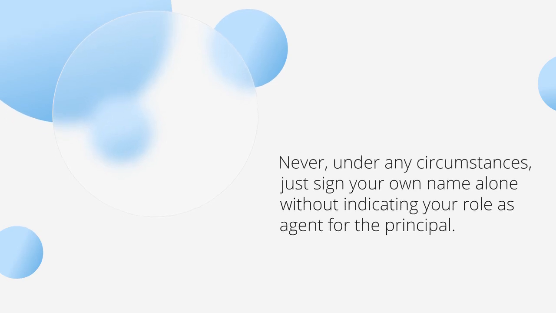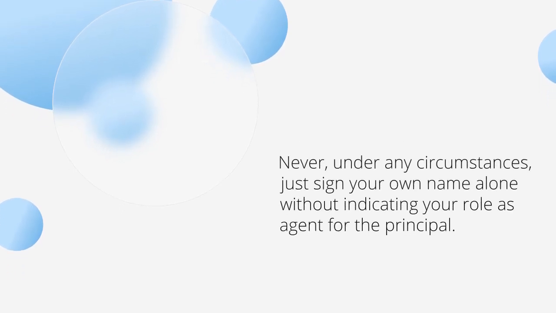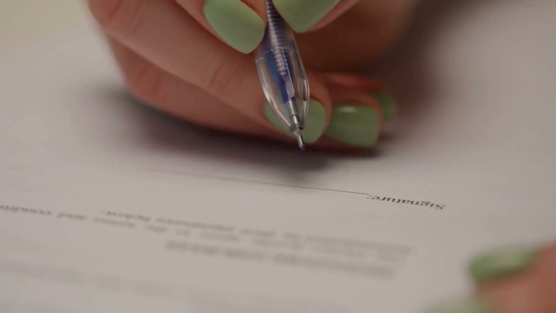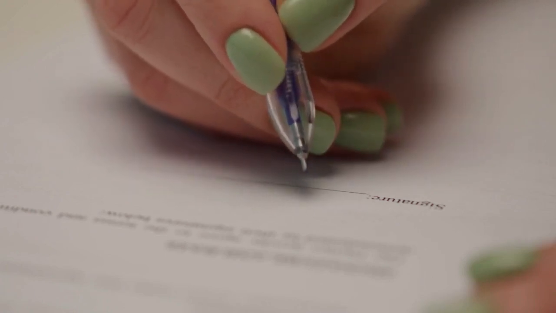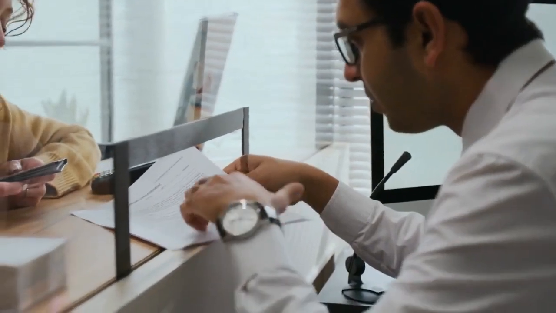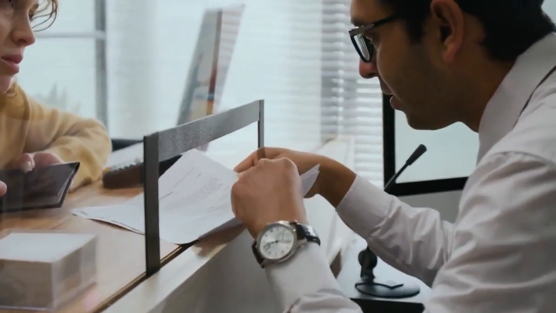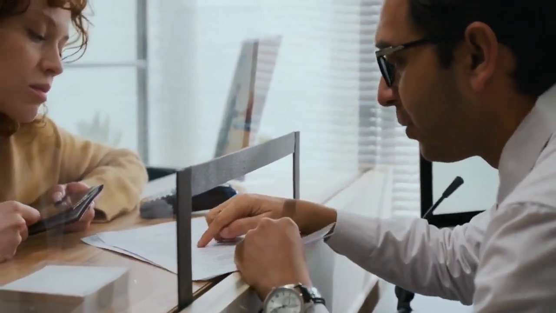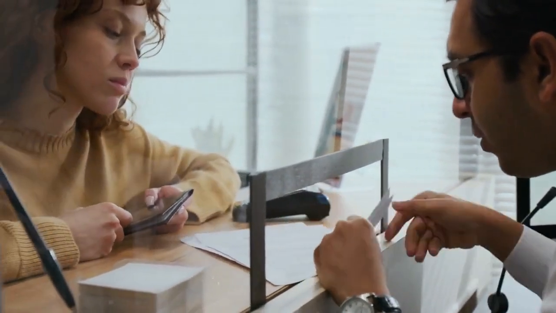Never, under any circumstances, just sign your own name alone, without indicating your role as agent for the principal. Doing so could lead to the signature being rejected, or worse, it could be interpreted as you personally agreeing to the terms, potentially making you personally liable for obligations meant for the principal.